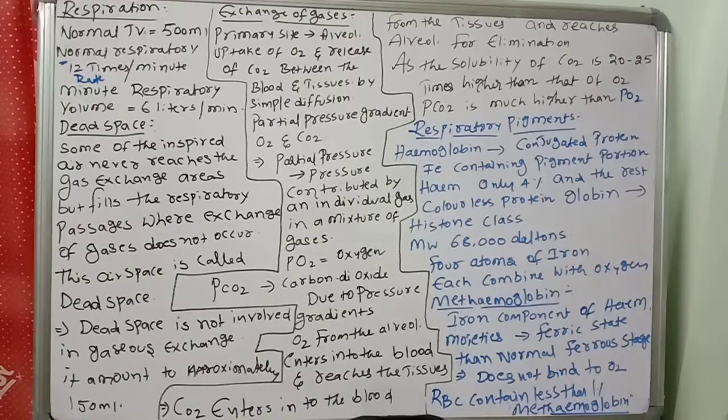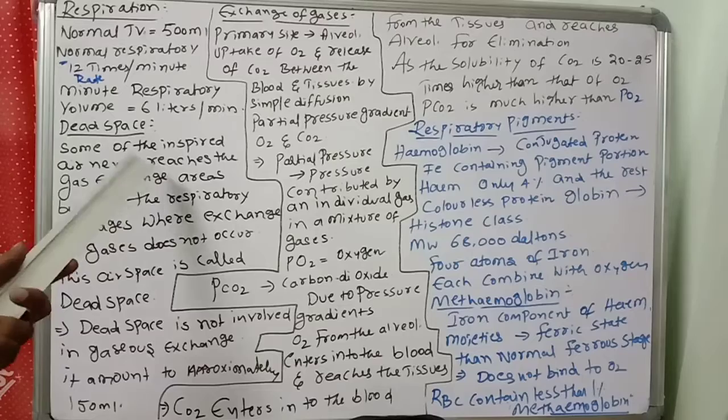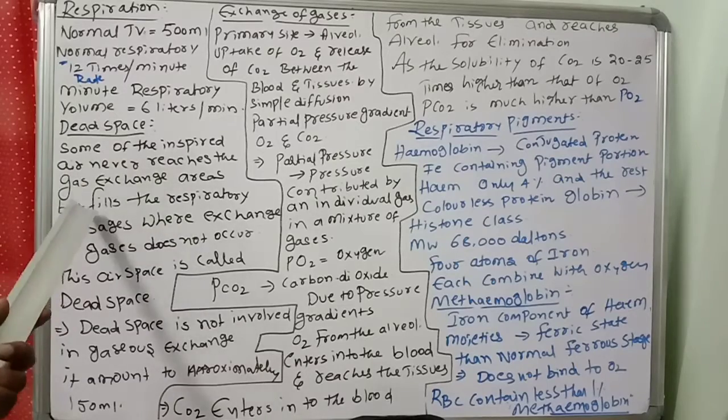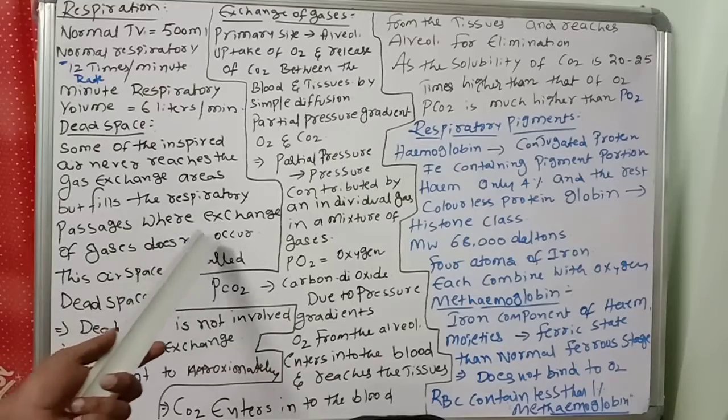What is dead space? The air which is not involved in the exchange. That is approximately 150 ml. Observe very carefully, children. We are discussing the dead space value. Some of the inspired air never reaches the gas exchange areas but fills the respiratory passages where exchange of gases does not occur.